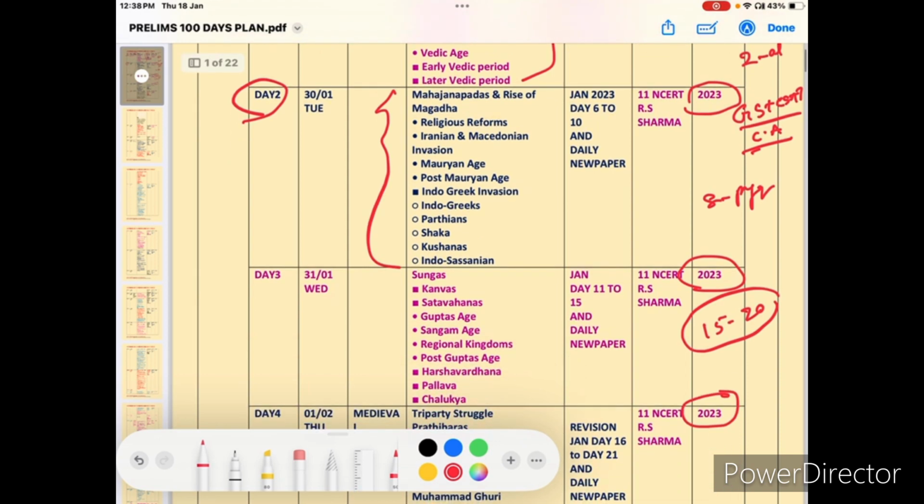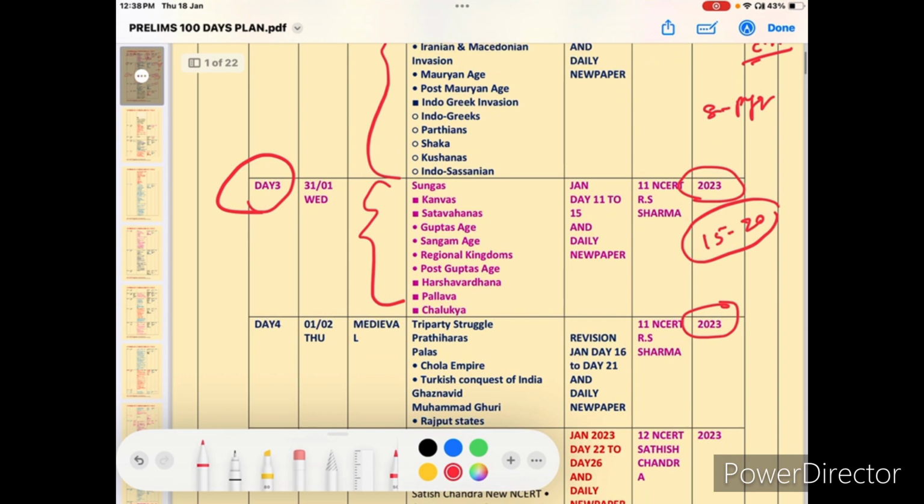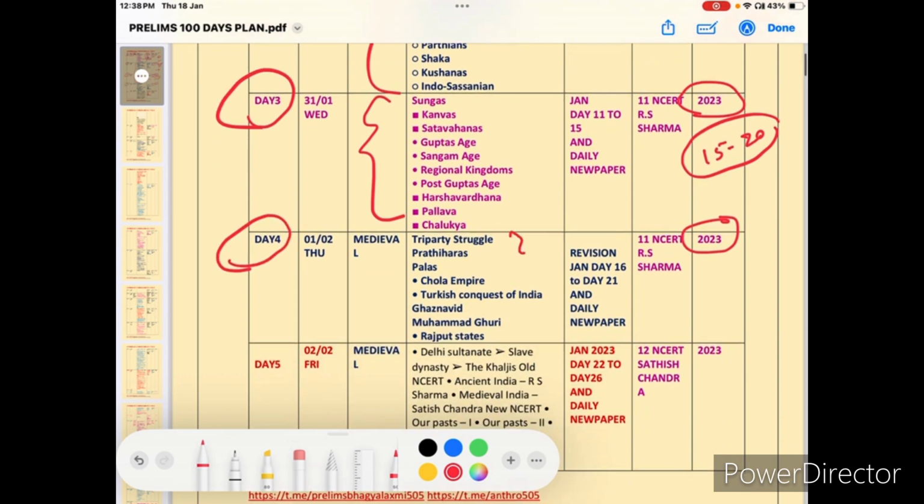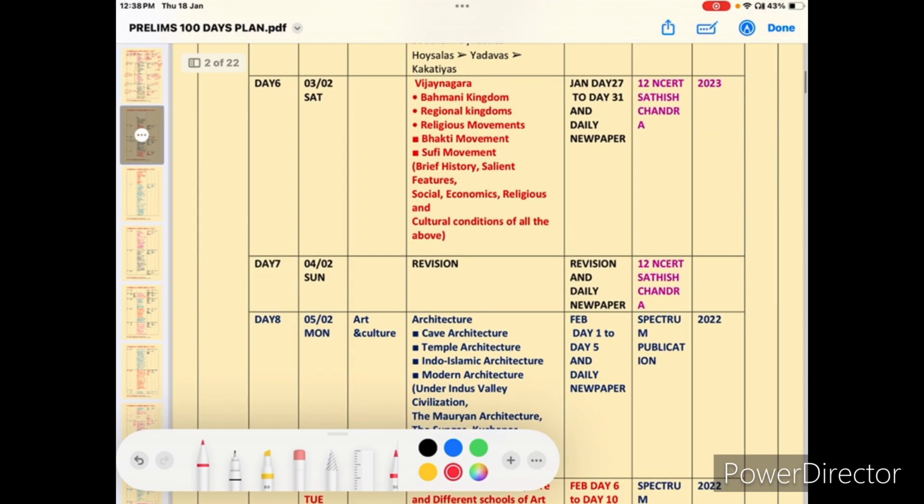Next, day two, Mahajanapadas and Indo. Next, day three, Sungas. So from here ancient history is completed. Now day four, medieval history, Tripartite struggle to Rajputs, and day five, Delhi Sultanate, and day six, Vijayanagara. So medieval India is also done. For the same 2023 paper I gave more time. Only for 2023 I gave 7 days of time.